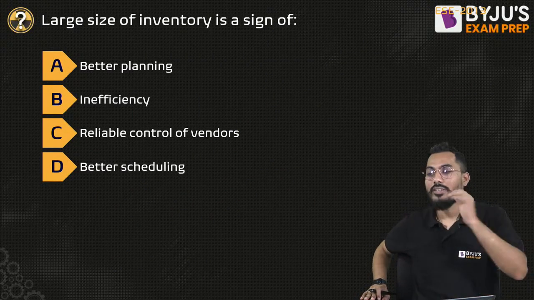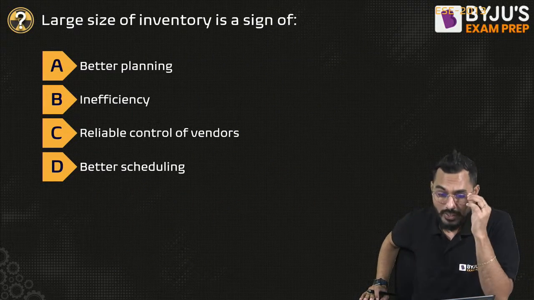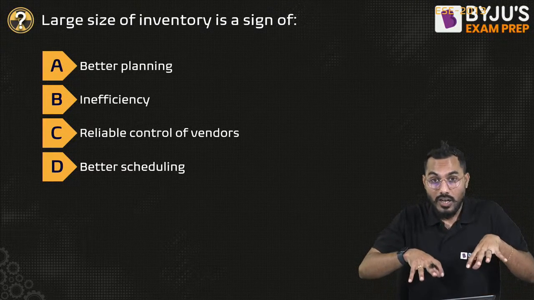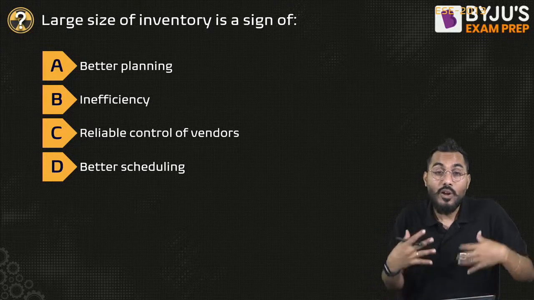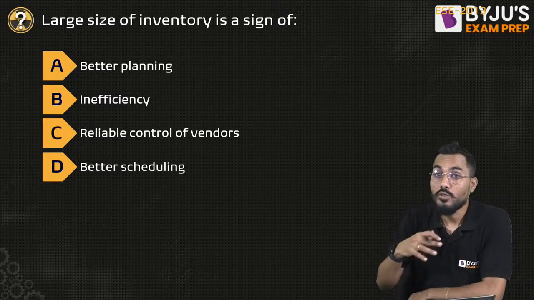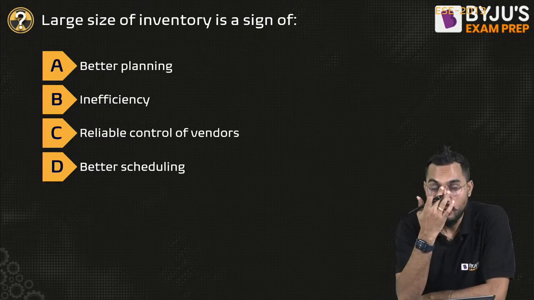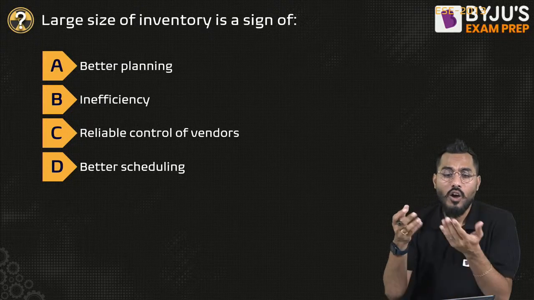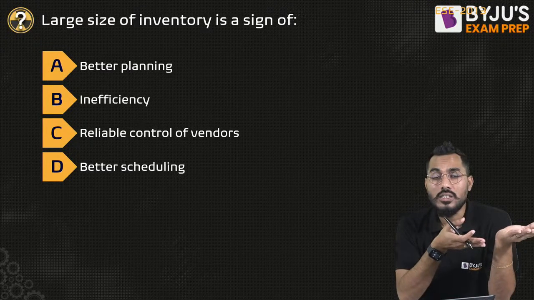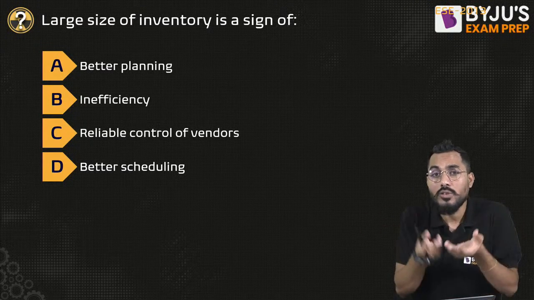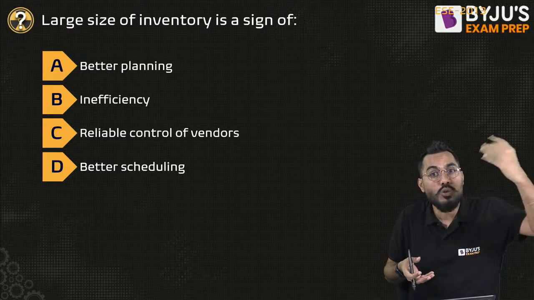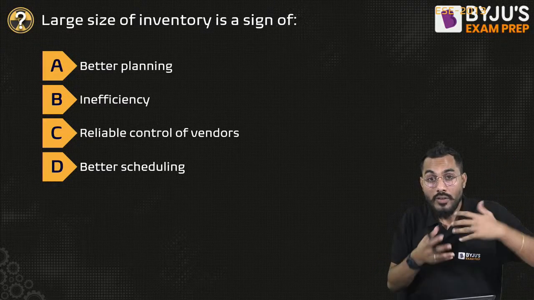Large size of inventory signifies what? What does inventory mean? Inventory is nothing but a backup. Because if I require the components right now, right here, I may not get that component right now, right here. And that's why we keep inventory. In a household also we keep an inventory of household items, like sugar, peanuts, chai patti, and so many things. Why? Because if it is immediately required, is it possible for me to go to the market every time and bring it? No, that's why we store it.